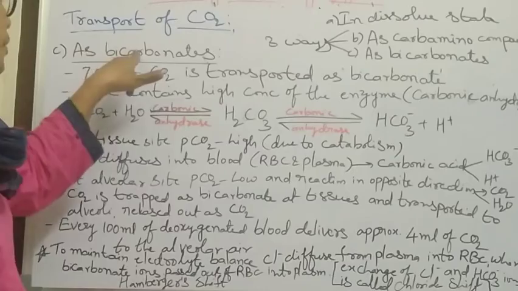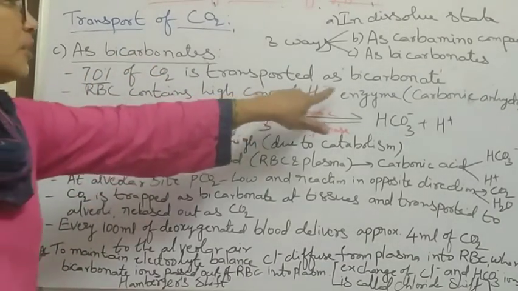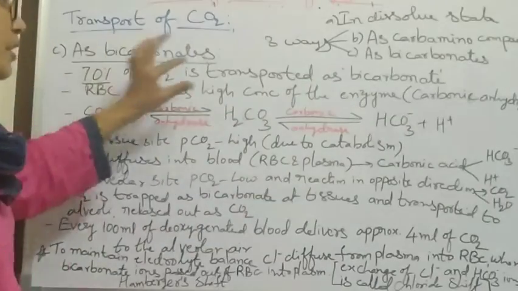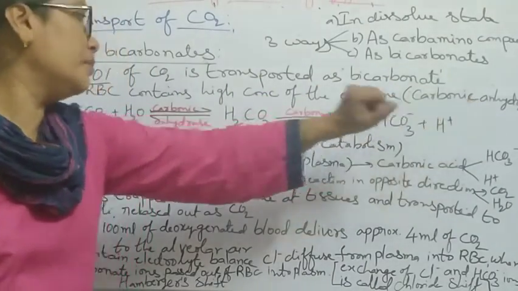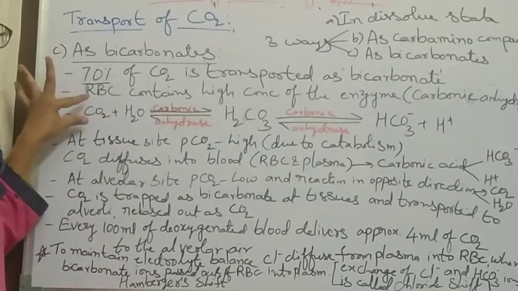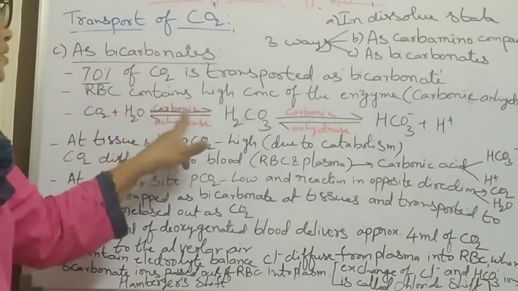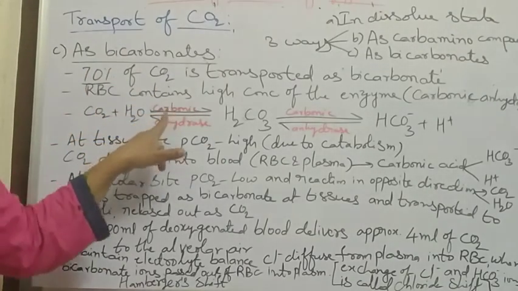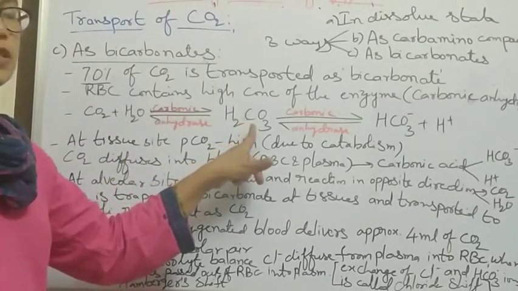RBCs contain a high concentration of one enzyme. What is that? Carbonic anhydrase enzyme. When carbon dioxide mixes with water, in the presence of carbonic anhydrase enzyme, H2CO3 is formed.